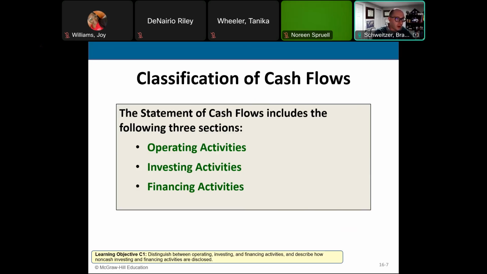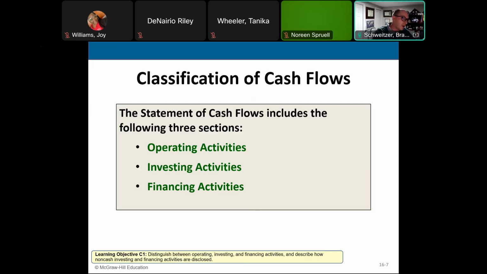And then cash going out of the business would be for things like paying our day-to-day operating activities, like rent, utilities, salaries, wages, taxes, interest, and of course, buying additional inventory.